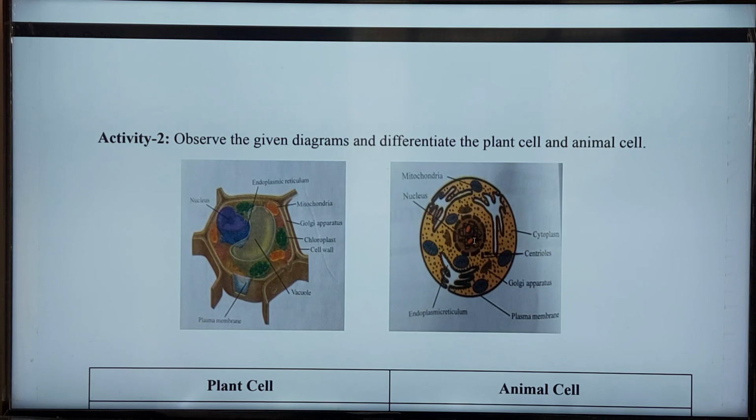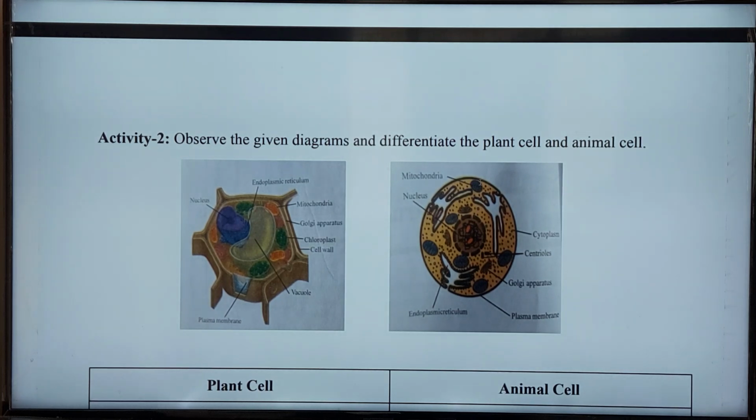Compared to the nucleus, mitochondria are very small. This is the nucleus, this is the mitochondria. Mitochondria are 150 times smaller than the nucleus.